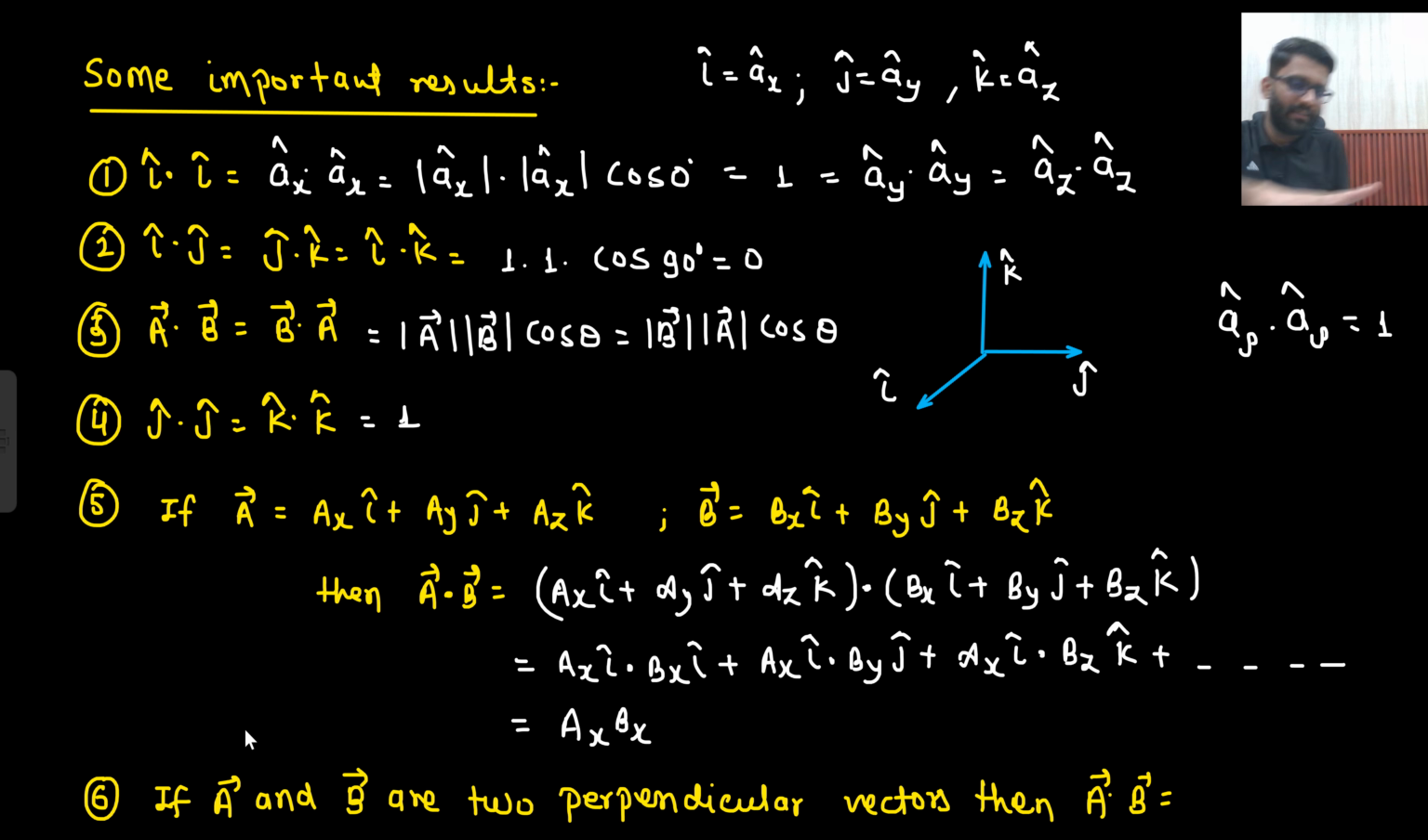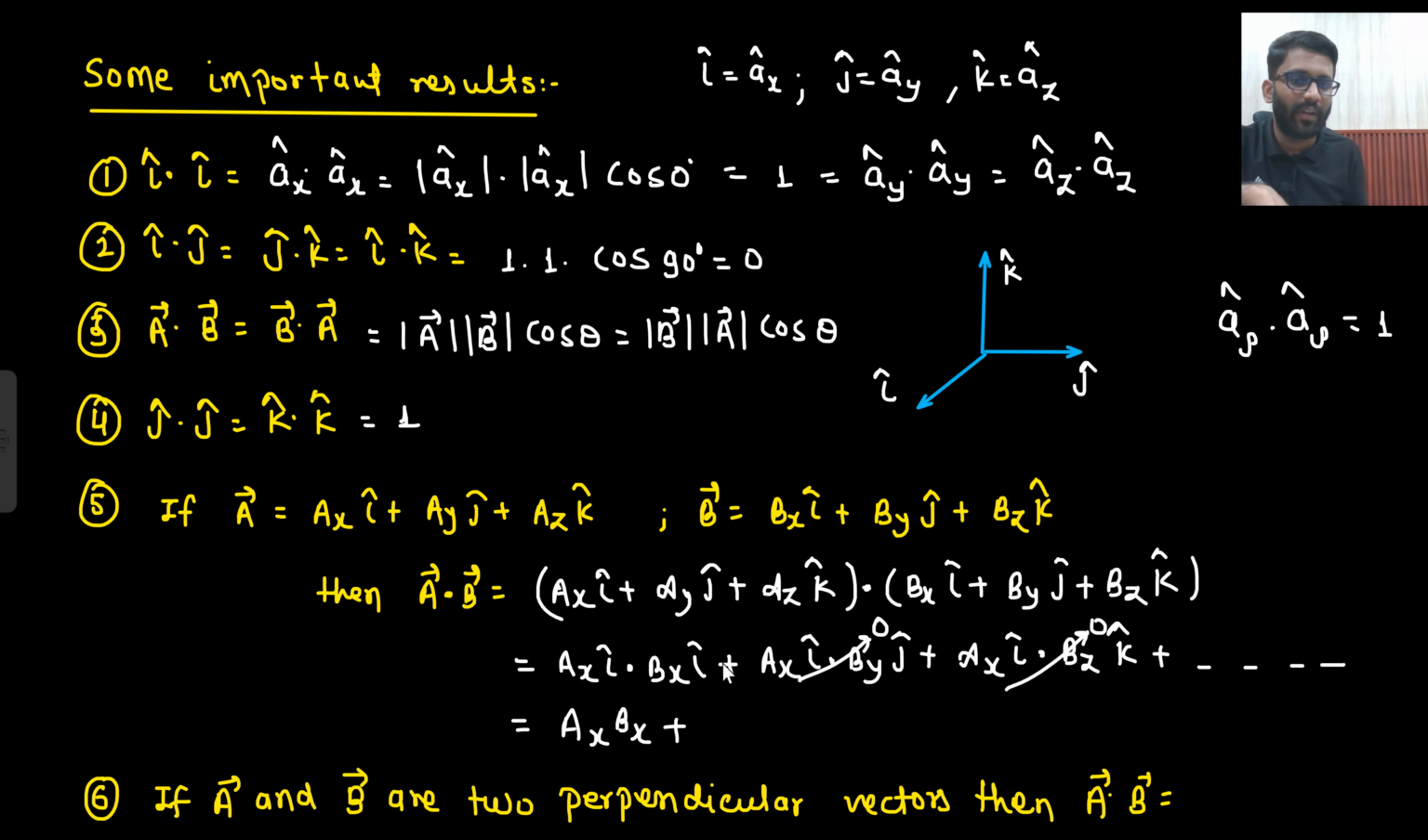Ax Bx can be stepped aside. Okay, Ax dot Bx, i cap dot i cap. What would that be? 1. I cap dot i cap would be 1. I cap dot j cap, what would that be? 0. I cap dot j cap will be 0. I cap dot k cap, that will also be 0. So this will go to 0, and this will also go to 0.